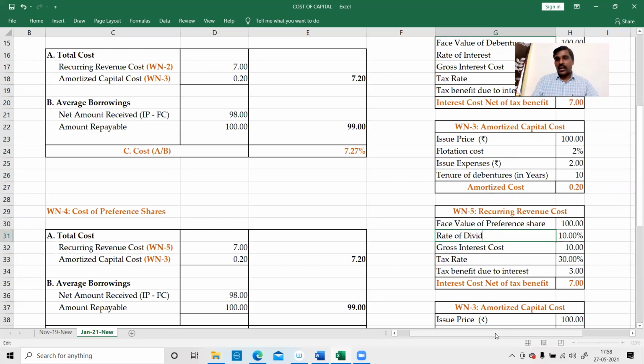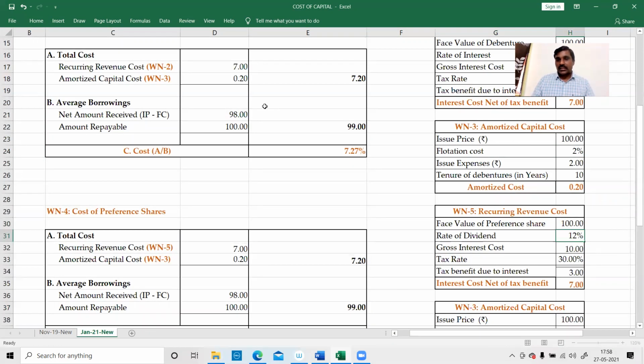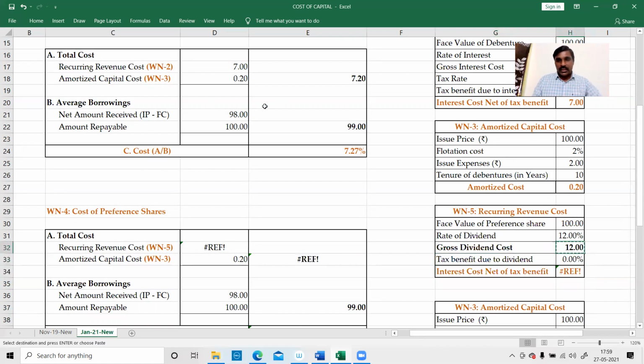Instead of interest, we'll put rate of dividend. How much is the rate of dividend? 12%. Here they have given 12% preference shares. Therefore, gross dividend cost. Tax rate will be 0, so net tax benefit will not come. So no tax benefit. Tax benefit due to dividend is 0. Okay, therefore you'll end up with this point.